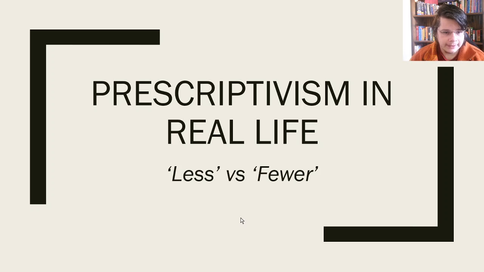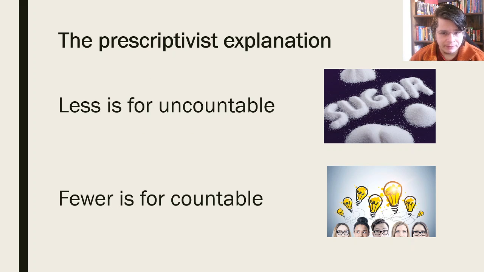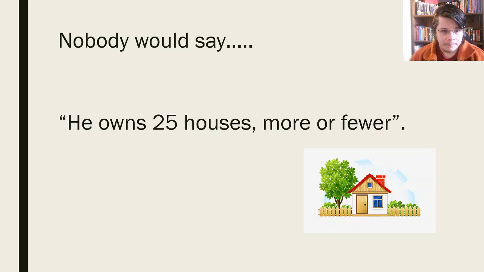So in this video, guys, I'll be talking about less versus fewer as an example of prescriptivism in real life. Okay, so here's the prescriptivist explanation. It says less is for uncountable, like sugar, salt, and fewer is for countable, like guitars, houses, ideas. Okay, but nobody would ever say he owns 25 houses, more or fewer.